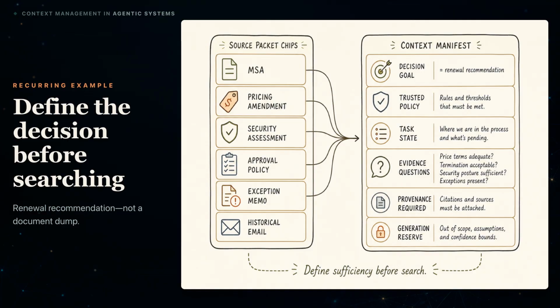Consider a procurement assistant preparing a supplier renewal recommendation. The source packet includes a master services agreement, a pricing amendment, a security assessment, the current approval policy, a newer exception memo, and historical email.